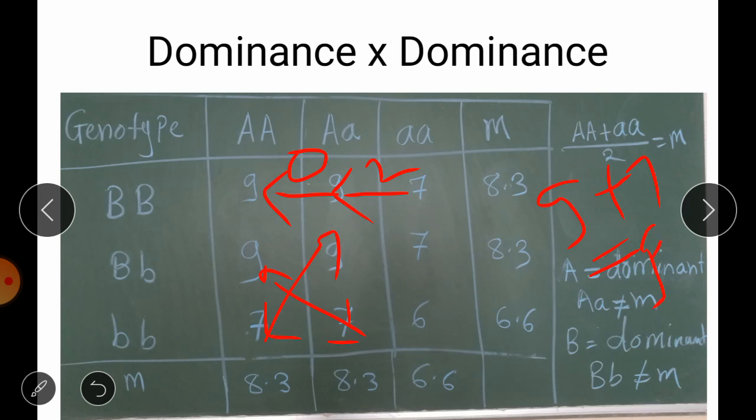Okay, 9. So here we can't see the interaction, but when we move further here, you can check 9 plus 6 which is equal to 15, not equal to 7 plus 7 which is equal to 14. So there is interaction exist.